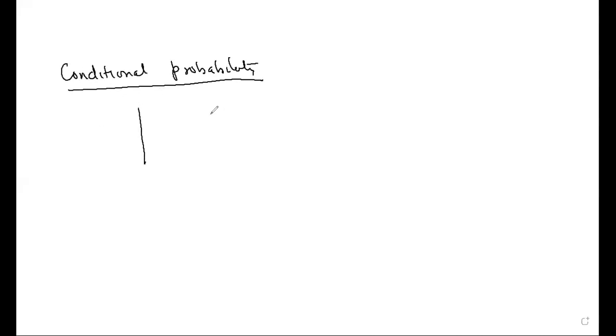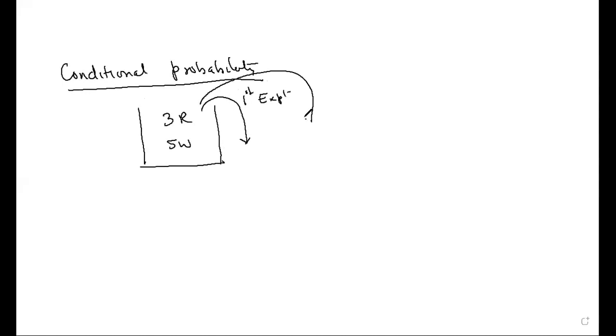What is this? It is conditional probability. A condition is imposed before an event takes place. For example, a bag contains 3 red and 5 white balls. First, I'm drawing one ball. This is the first experiment. Then I'm drawing another ball. This is my second experiment.